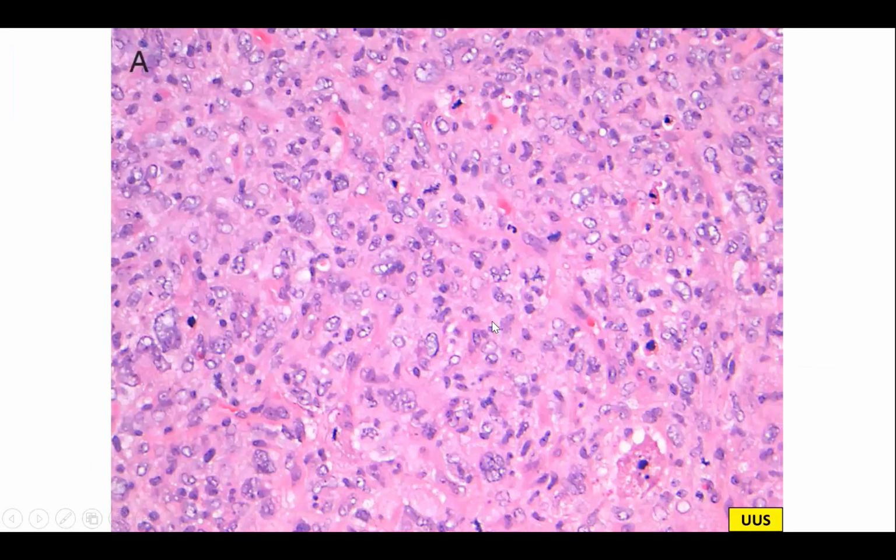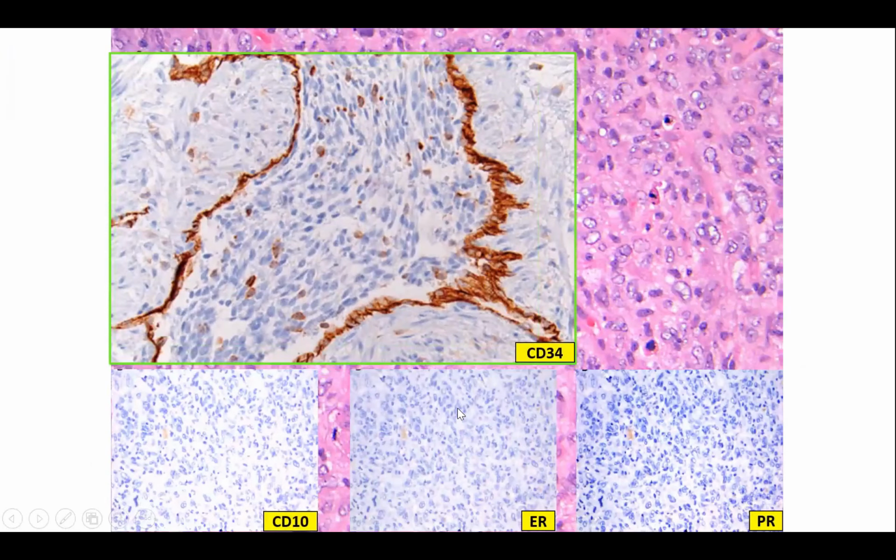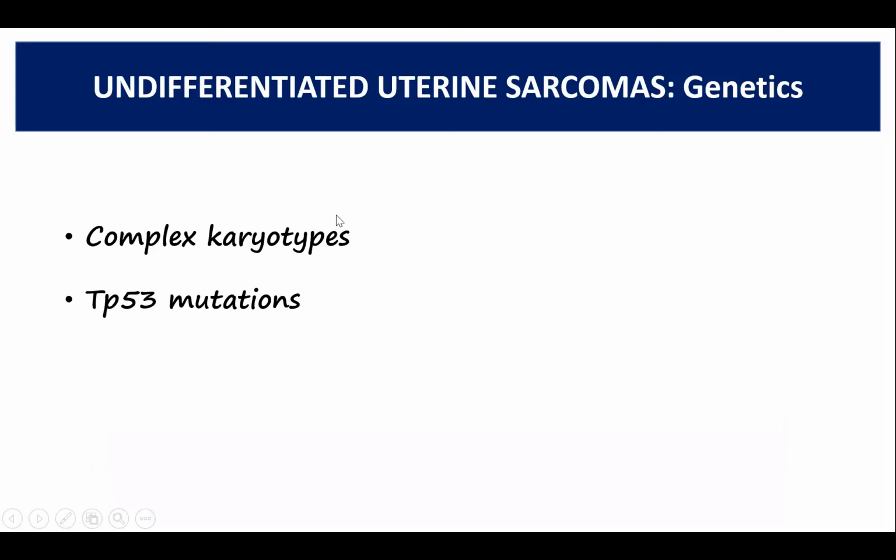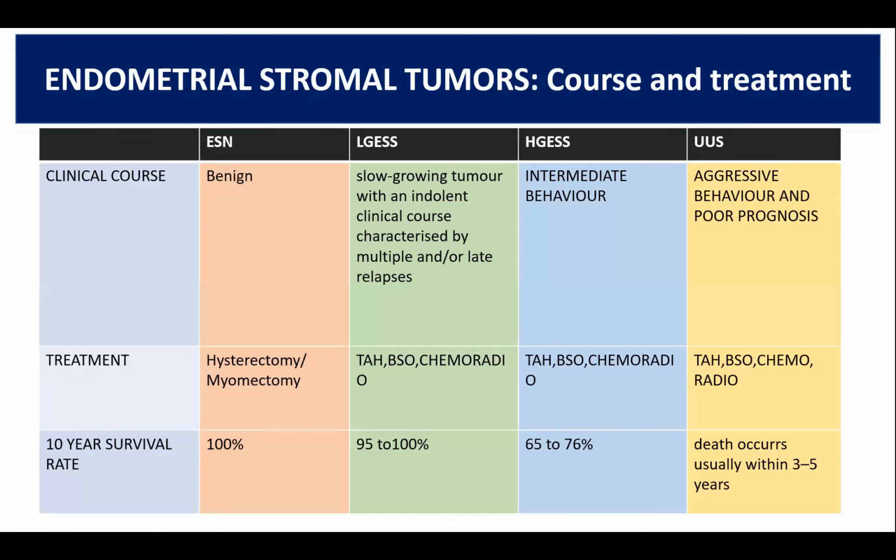So this is the histological appearance that is non-specific but with high-grade features. So high degree of nuclear pleomorphism and high mitotic rate. The tumors lack immunohistochemical staining specific for endometrial stromal tumors. So there is no CD10, they are negative for ER and PR, and they show lymphovascular invasion. We see CD34 positivity, but inside the tumor cells lack the staining. Undifferentiated uterine sarcomas have complex karyotypes, and they commonly show TP53 mutations.